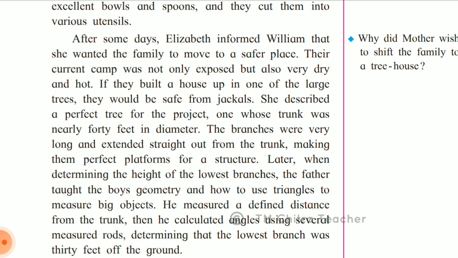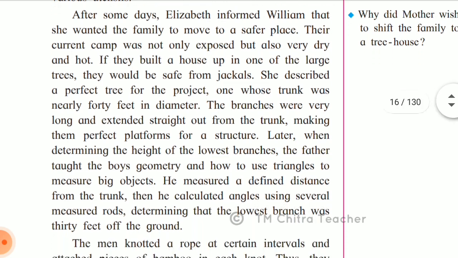So later, when determining the height of the lowest branches, the father taught the boys geometry and how to use triangles to measure big objects. So he measured a definite distance from the trunk. Then he calculated angles using several measured rods, determining that the lowest branch was 30 feet off the ground. 30 feet off the ground means it is 30 feet from the ground.